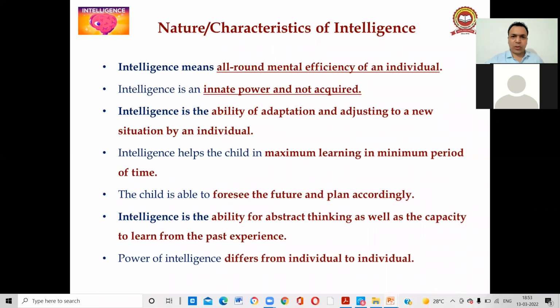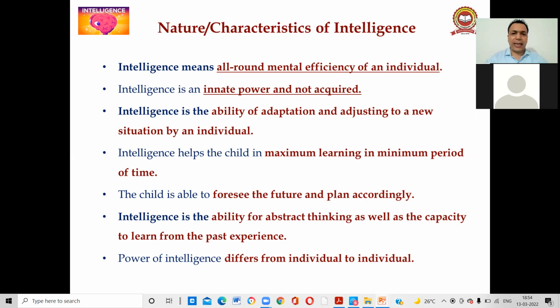What are the nature and characteristics of intelligence? Intelligence means the all-around mental efficiency of an individual. And intelligence is an innate power and not acquired. Guys, this is important. You can underline it and write it in your notes also. Intelligence is an innate power. It is not acquired, right? Due to the environment, you can increase intelligence a little bit, but not much, right? Intelligence is only an innate power.